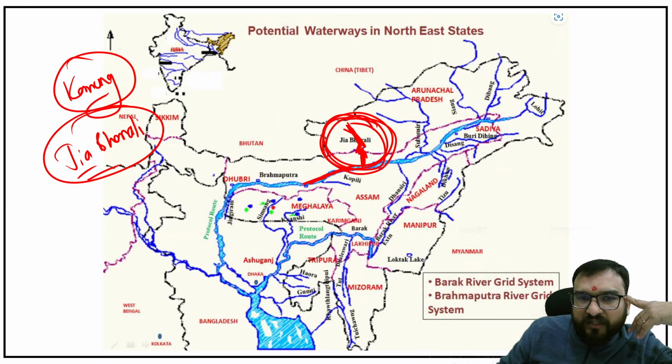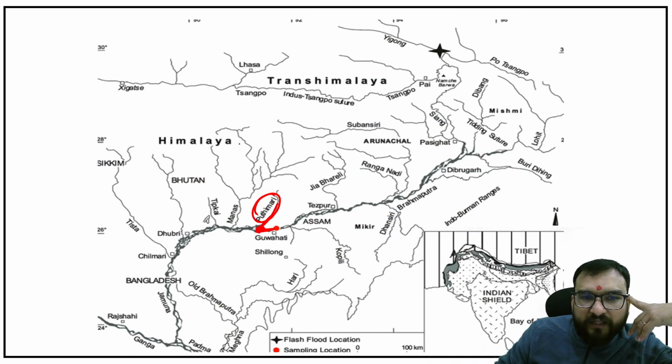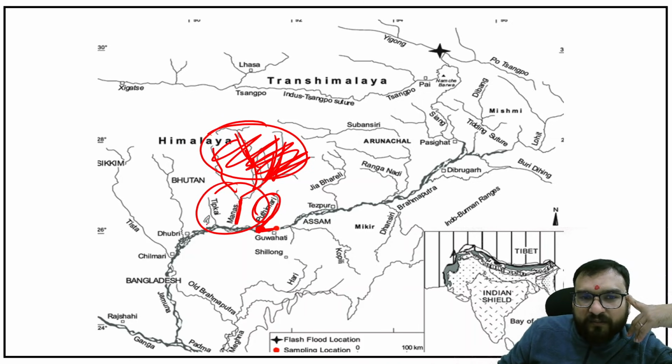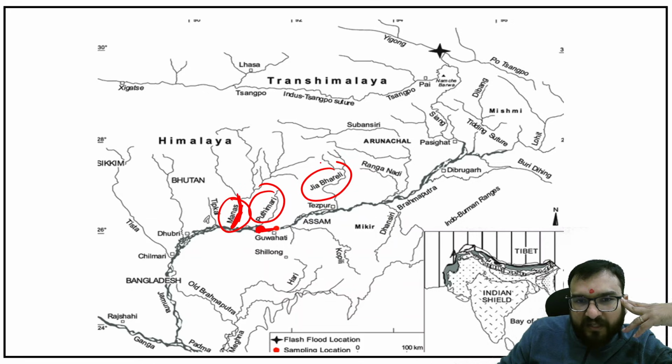Then you are coming ahead and then you are going to find Putmari and then you will be finding Manas over here as well. Very important. So Manas is somewhere originating from Bhutan. And that's why over here you will be finding Royal Manas Park. Over here Manas National Park and Bhutan's Royal National Park is also there. Okay, so Manas you are going to see over here, guys, Putmari, Jia Bharali.